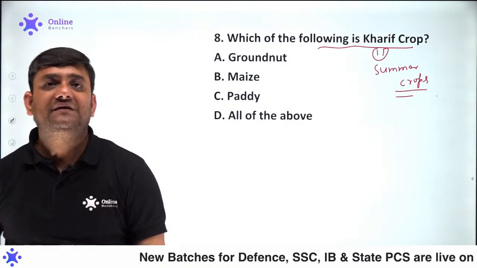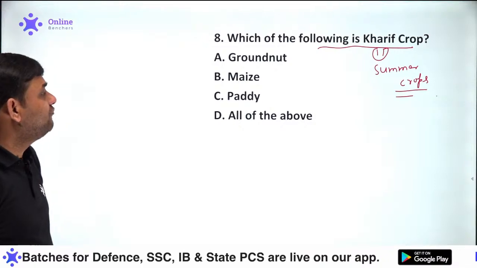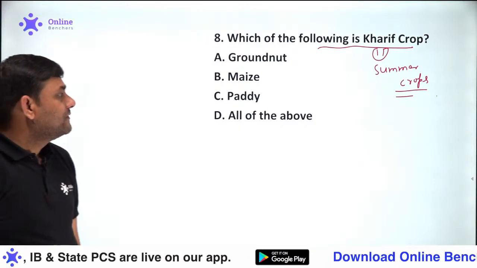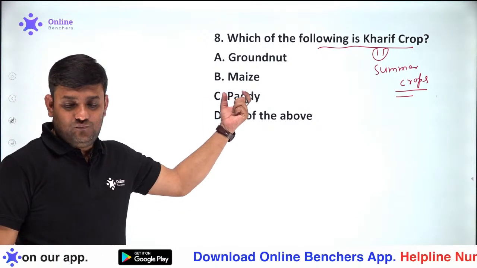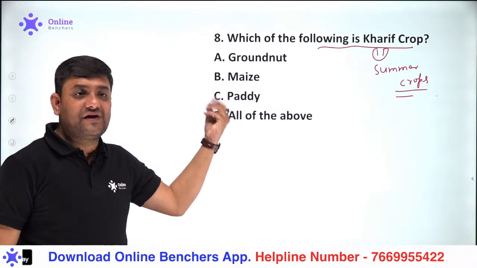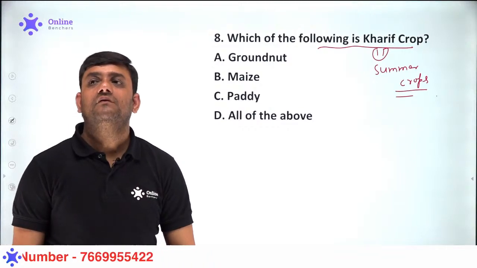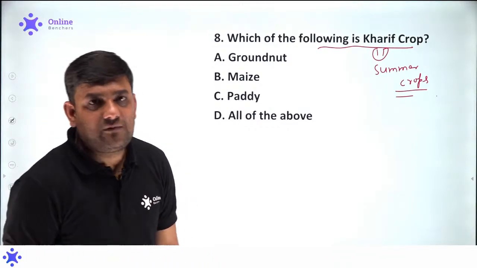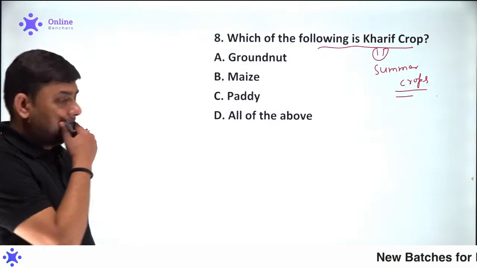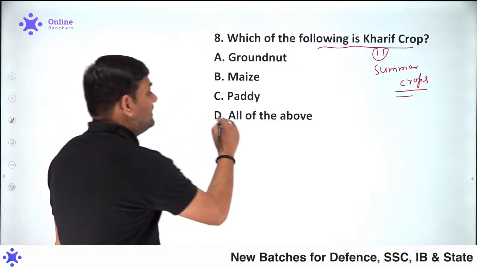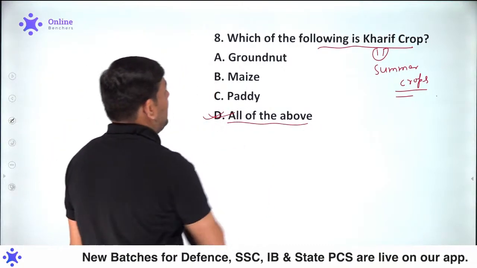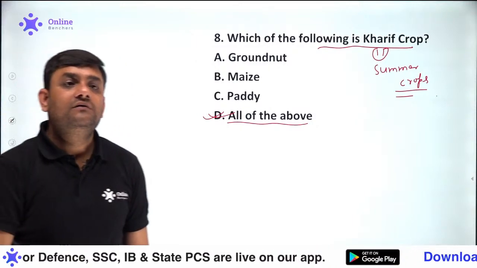Paddy is dhan, from which we derive rice. Maize is makka. So can you please answer this? Absolutely correct. All of the above options are correct when we talk about the Kharif crop.